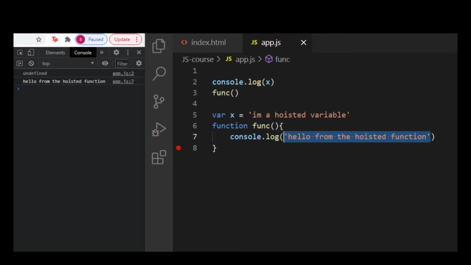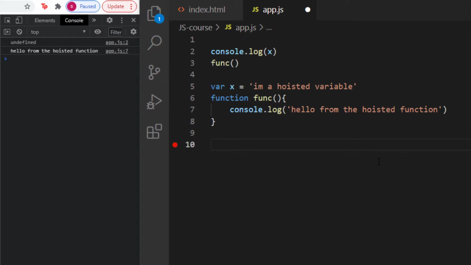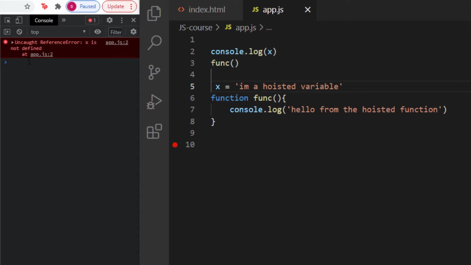And when I say the variable got the value of undefined, I mean it is not an error. For example, if I go ahead and remove the var from the x is equal to "I'm a hoisted variable", then in that case this will show up, x is not defined. This is an error saying that the variable x does not exist. Proof that the creators of JavaScript suffered with bad naming convention disorder.